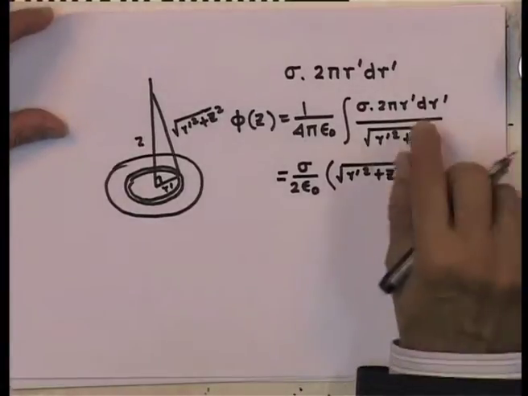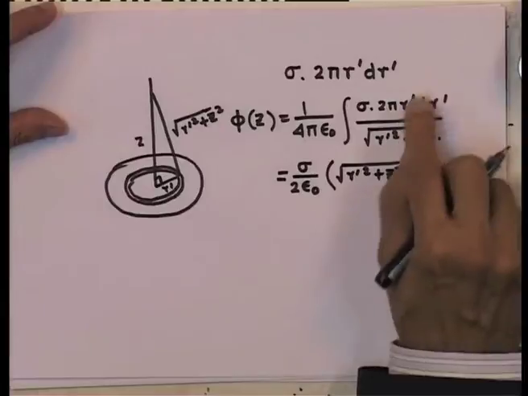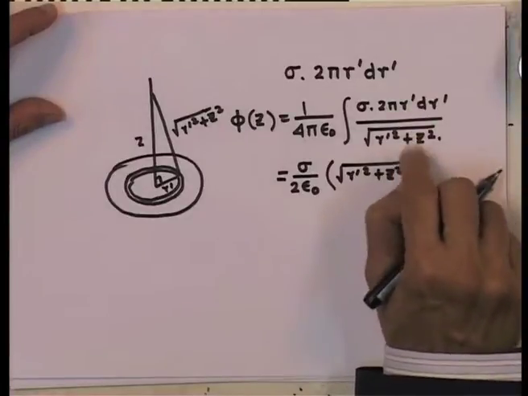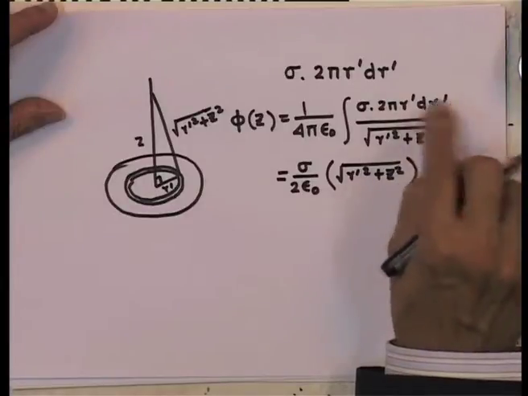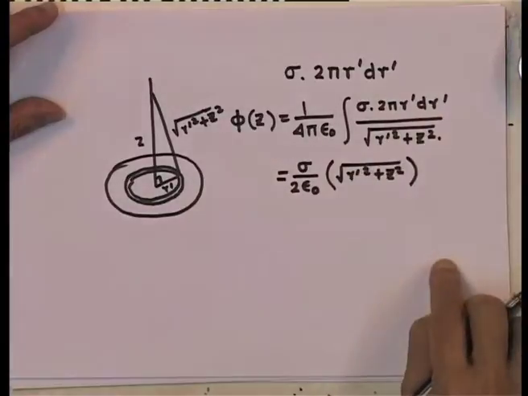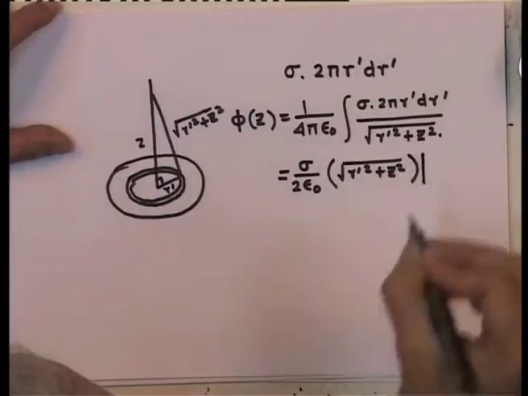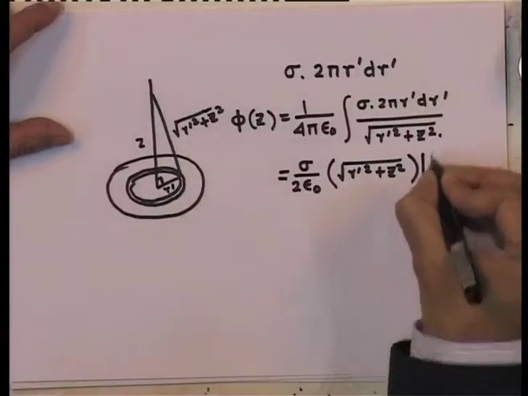Once again, for the same reason the factor of 2 cancels out, because there is a 1 over square root there, and r prime square gives a factor of 2. So, this is from r prime equal to 0 to capital R.